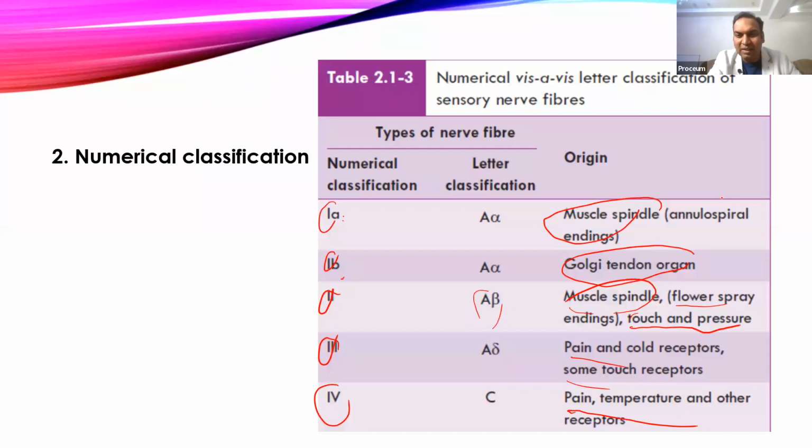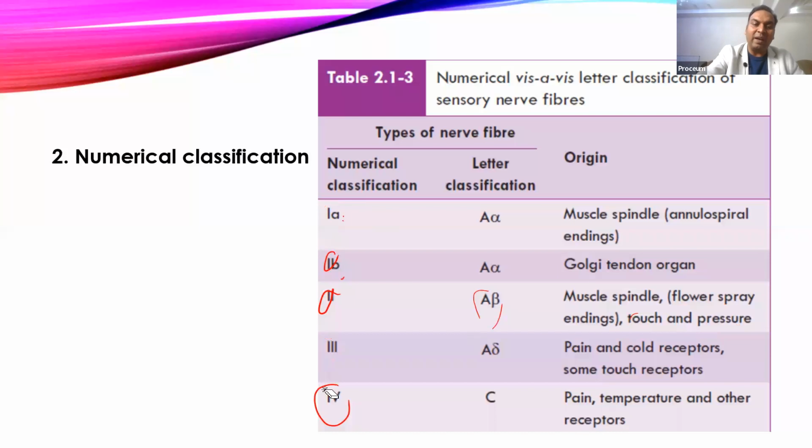Now, all these are the sensations carried by these particular fibers. And please remember these fibers. You might get MCQs or other questions regarding this, because it has various clinical significance. Why some have to go fast and why some have to go slow to perform our various functions more accurately. This conduction is very important. Now, I will just give a simple example. A delta fiber goes much faster, while C fibers are much slower.